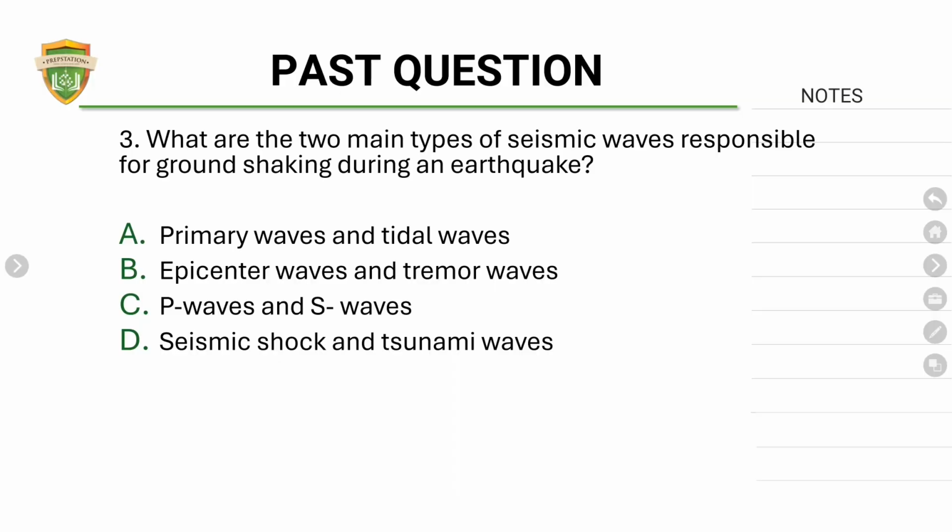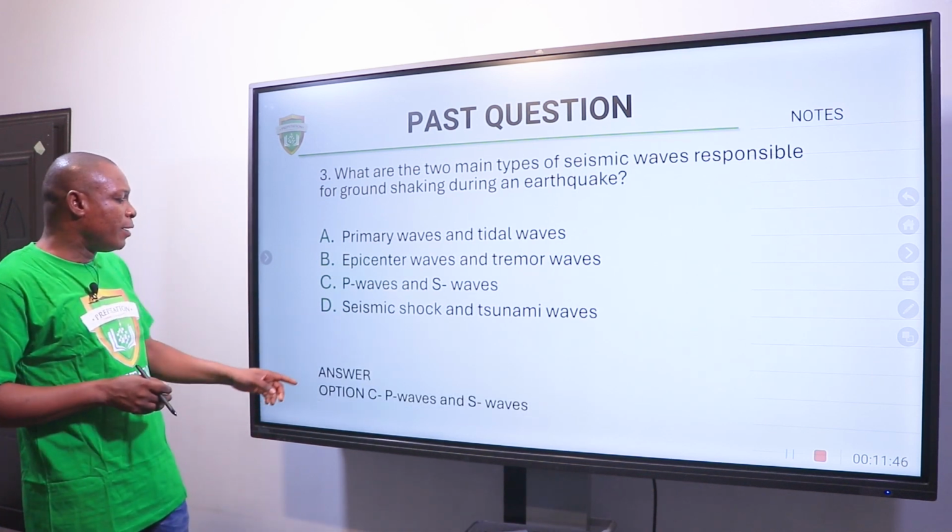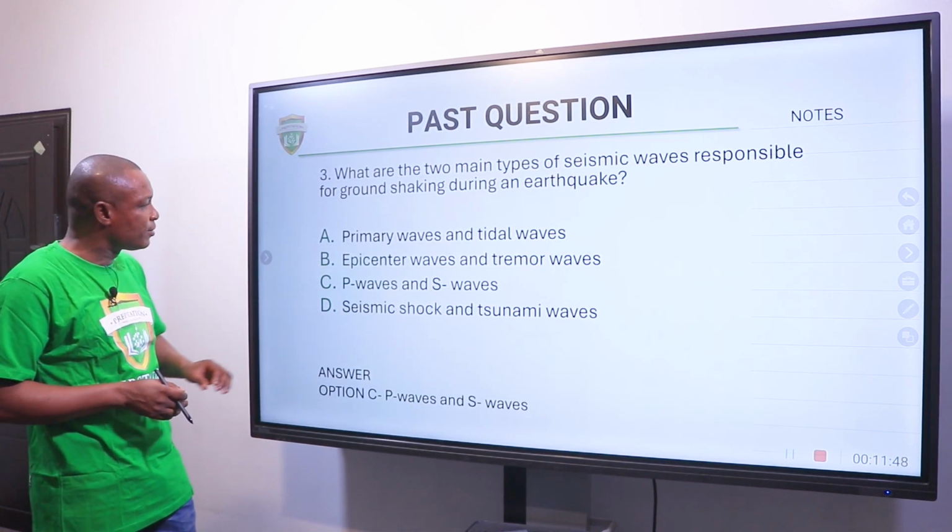What are the two main types of seismic waves responsible for ground shaking during an earthquake? A. Primary and tidal waves. B. Epicenter waves and tremor waves. C. Primary waves and secondary waves. D. Seismic shock and tsunami waves. The right answer is C, which is primary waves and secondary waves.